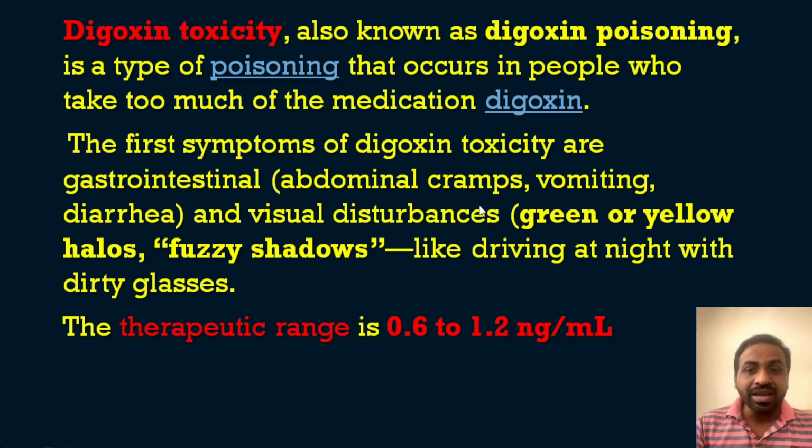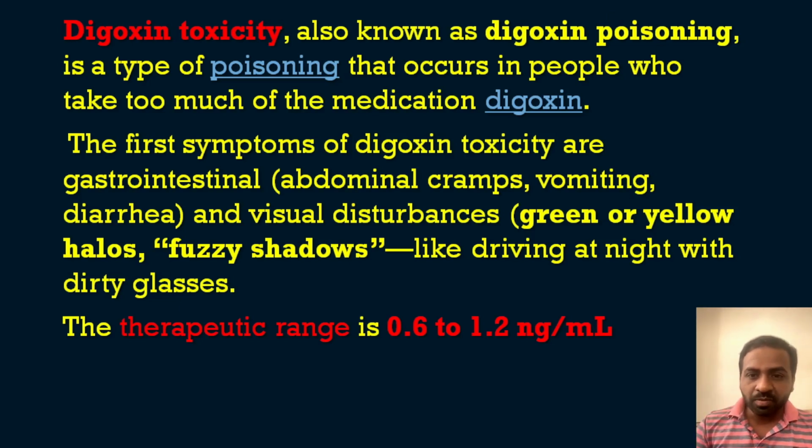That means green or yellow halos or fuzzy shadows can be seen, like driving at night with dirty glasses. If you are driving the car with dirty glasses, we can see the halos or the fuzzy shadows. So the visual disturbances like green or yellow halos, like xanthopsia and fuzzy shadow, and other gastrointestinal issues like abdominal cramps, diarrhea, vomiting, all these things are the first symptoms of digitalis toxicity.